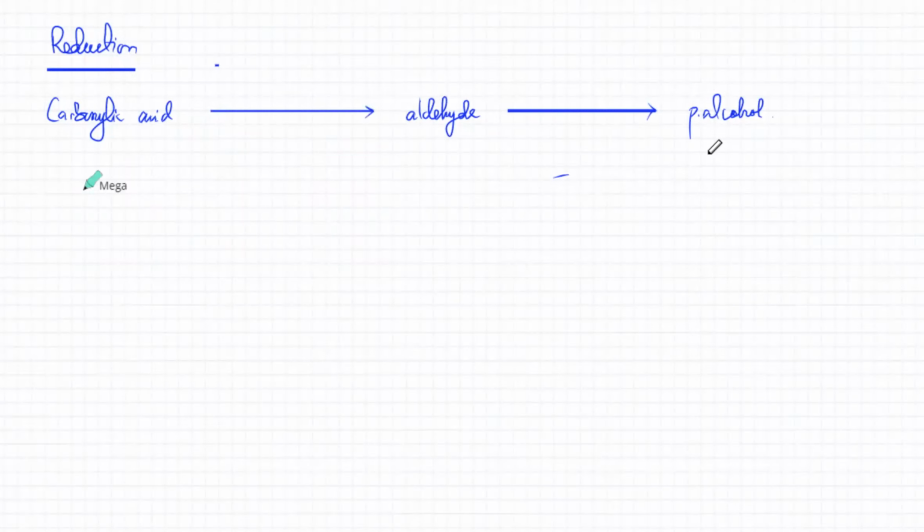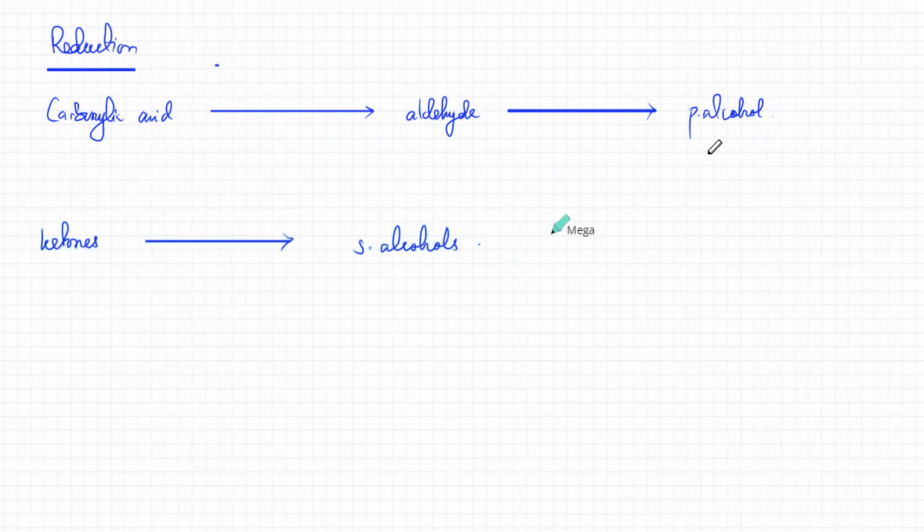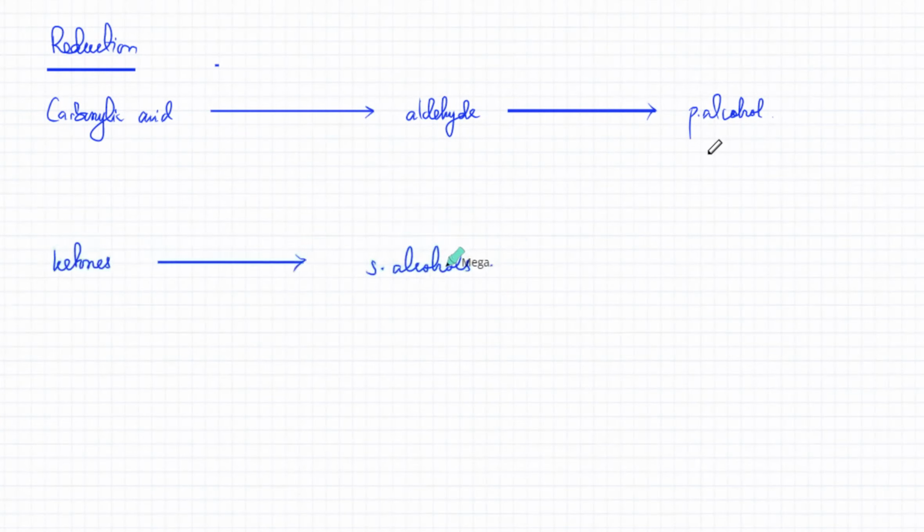And the same with ketones. The ketones can be turned back into secondary alcohols. And since tertiary alcohols never got oxidized in the first place, there is no reduction for them. What is used for reduction, if you remember? You need a reducing agent, but no one even remembers what the reducing agent is.